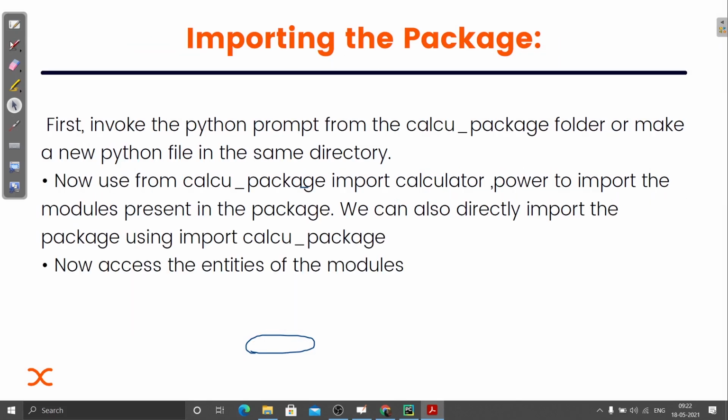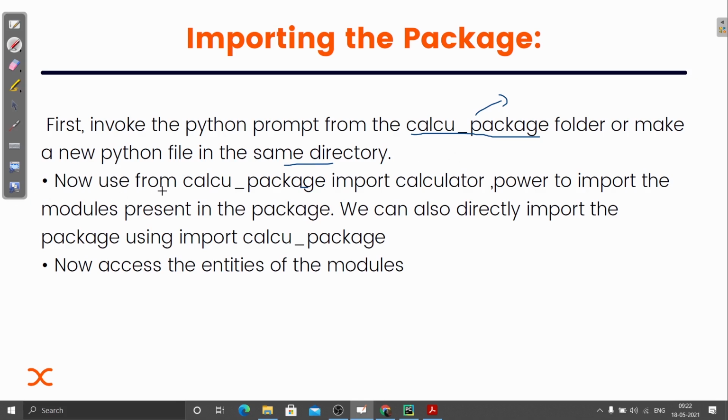How we can import the package. Let me explain that. It's just the same way we import a module. First, invoke the Python prompt from the calc package, whatever the directory name is. So this is what we are using, the directory name, or the folder, or make a new Python file in the same directory. Either you can invoke it, or here you can see how we can do it.